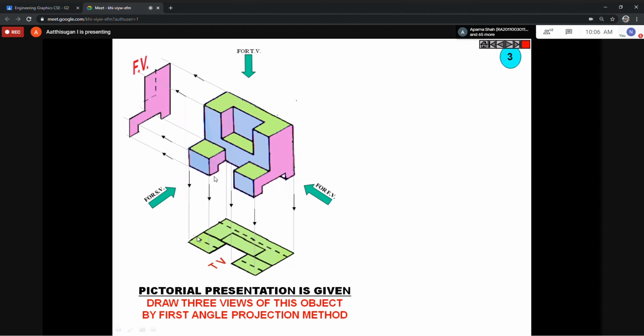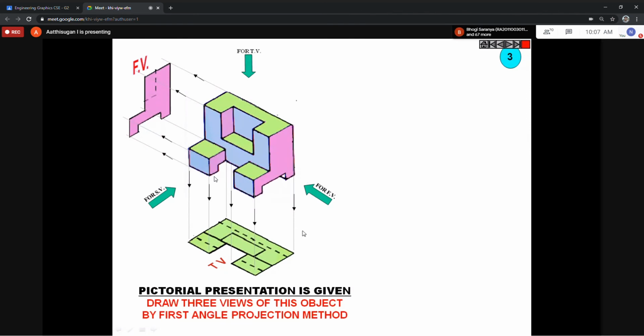Just imagine from the top. From this point, I'm going to draw only this full cut portion. So this length is nothing but this length. Okay, so this dotted line is for this edge, this line on this side.